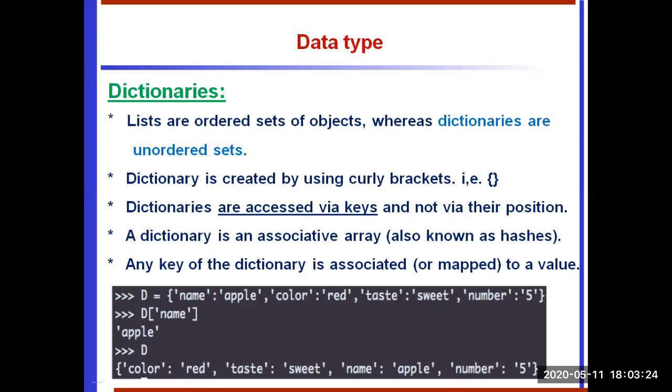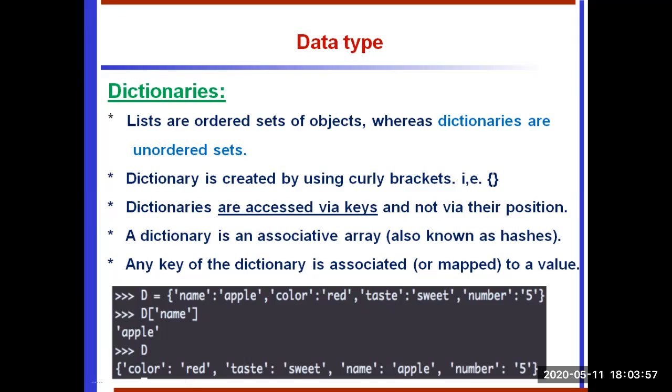So it's just like our real-time dictionary. Suppose your telephone dictionary. How are we going to search the number based on address or person name? The person name and address act as a key, the telephone number acts as a value. Just like your English dictionary, how are we going to find the meaning of a particular word? That word acts as a key, that meaning acts as a value. So that's why we go for a dictionary.